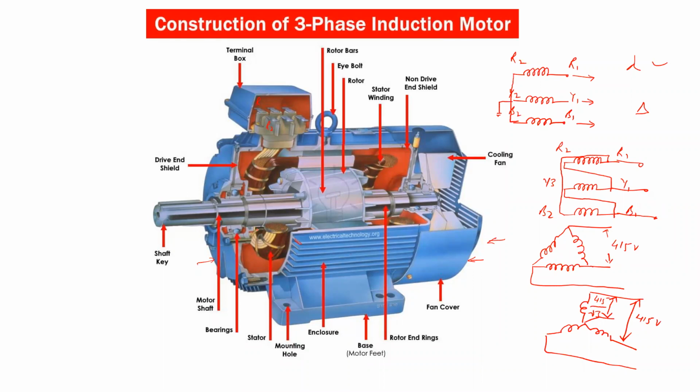This is the rotor one, and it is totally enclosed with the help of bearings on the two sides. The air gap between the stator winding and rotor winding is very small as compared to the DC motor. This is the overall construction of the three-phase induction motor.